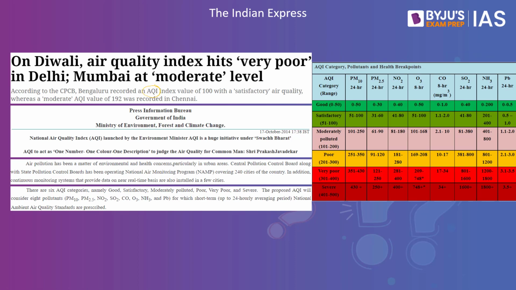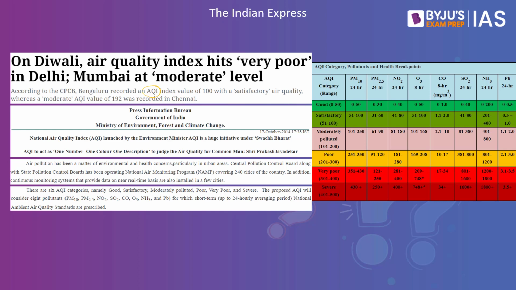Let us try and understand what is this air quality index all about. Let's say you are in one of the cities. It can be Delhi, it can be Mumbai, it can be Bengaluru, and so on. How would you understand that the pollution levels have increased? What you require is one of the parameters to check whether the pollution in that city limit is good or bad. To understand this, what we have is the air quality index. This happens to be a number which will just communicate or give an idea to the people in that particular city as to what is the pollution in that city.